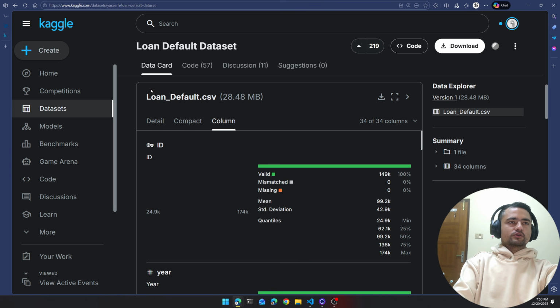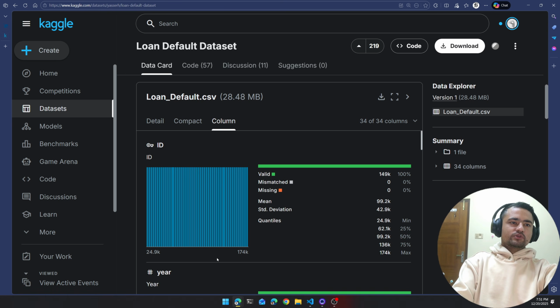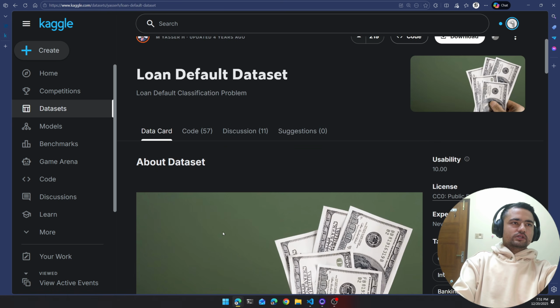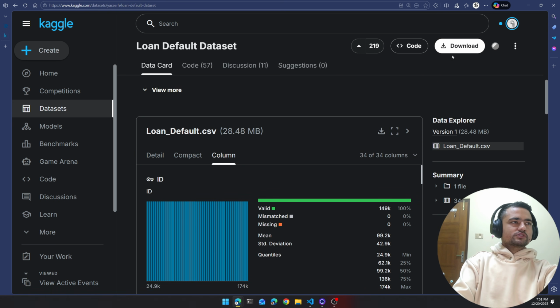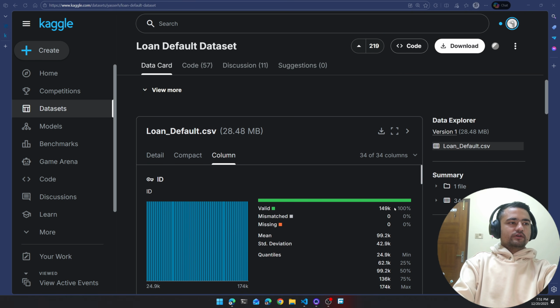You can go through the data card. You can go to the code section to see what other people have built with this dataset and all. But we are not going to discuss a lot about the data in this video. I'm just going to go ahead and download the data. I'm just going to download a zip file.